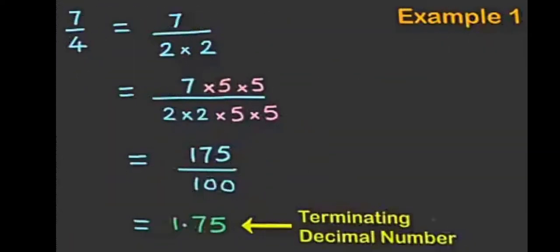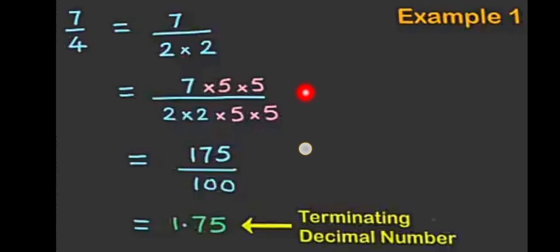Let us see some more examples. 7 upon 4. What are the factors of 4? 2 into 2. Now, our goal is to convert the denominator into a multiple of 10.